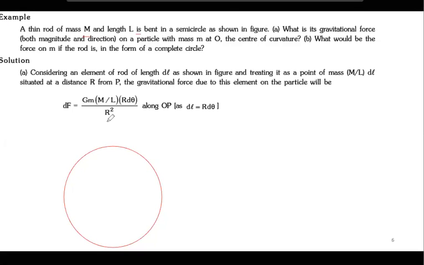So suppose this is your semicircle. What is the gravitational force on a particle of mass m at O? O is the center, and this is m, and this is half only. Okay, so this is what I'm drawing, Manoj. This is the figure.